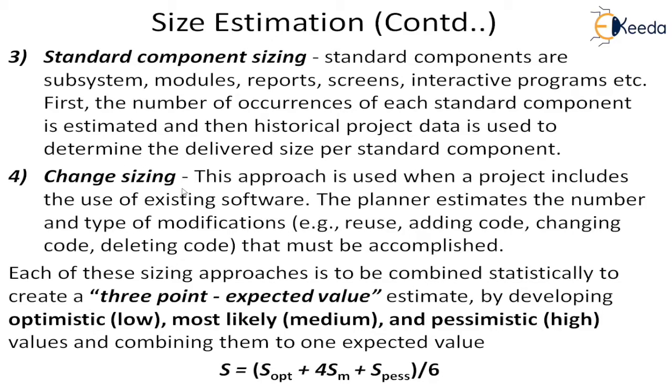Then you come to change sizing. Change sizing happens when you use existing software. When you are using reusable software, as we have discussed, you are not developing much, you are developing less, but you are doing a lot of integration and modification. So here you have to estimate the number and type of modifications: how much reuse there is, how much code is added, how complex it is, how good the interface is, and whether you are also deleting code. Even deleting code has to be understood, because you have to analyze and find out which code is to be deleted.